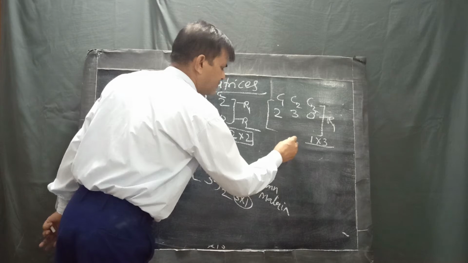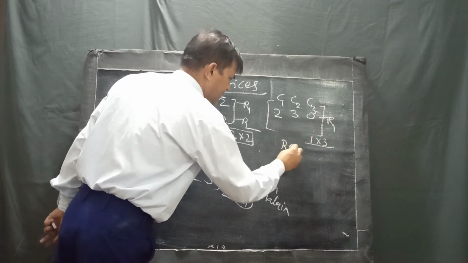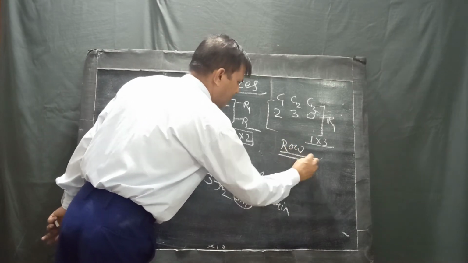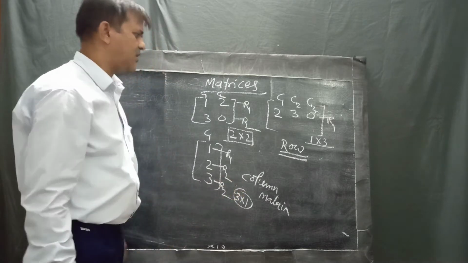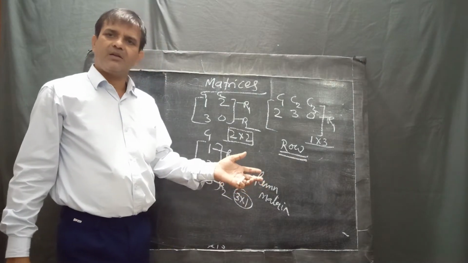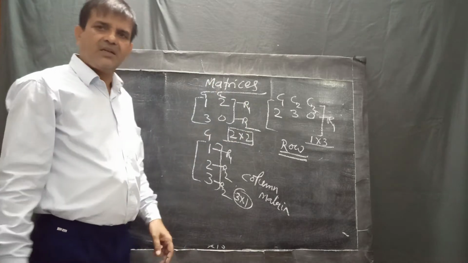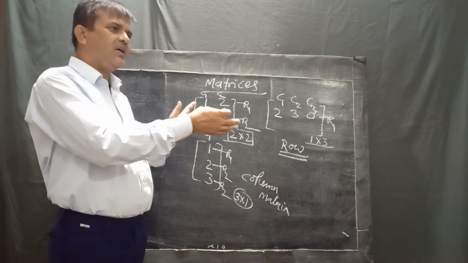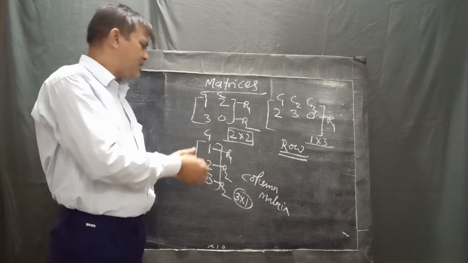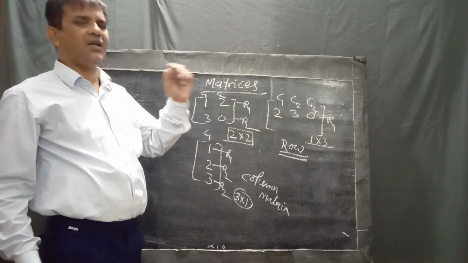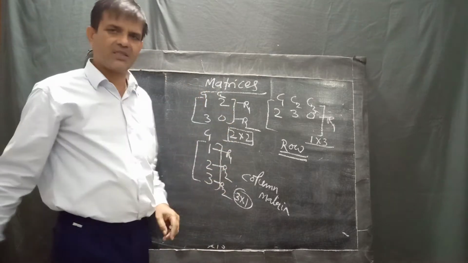This is a row matrix and this is a column matrix. So there are 4 options, and you can recognize which one is a column matrix, which is a row matrix, and which is a square matrix.